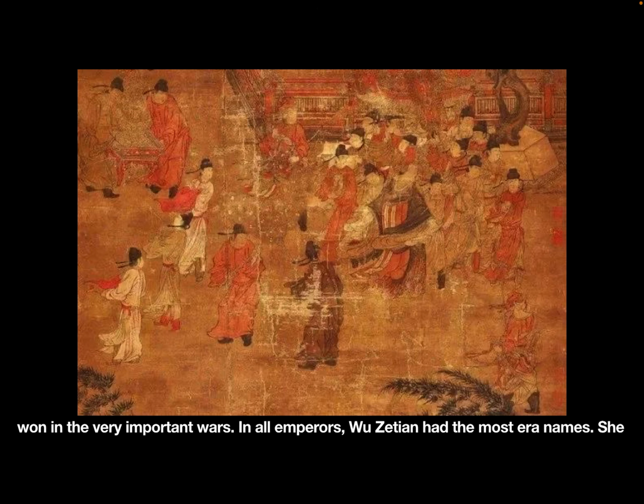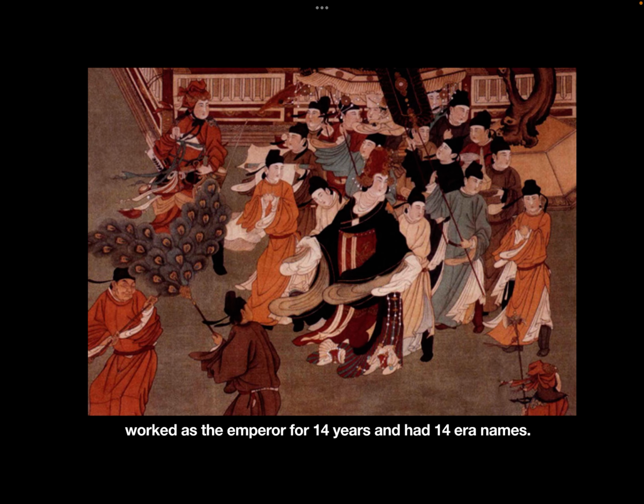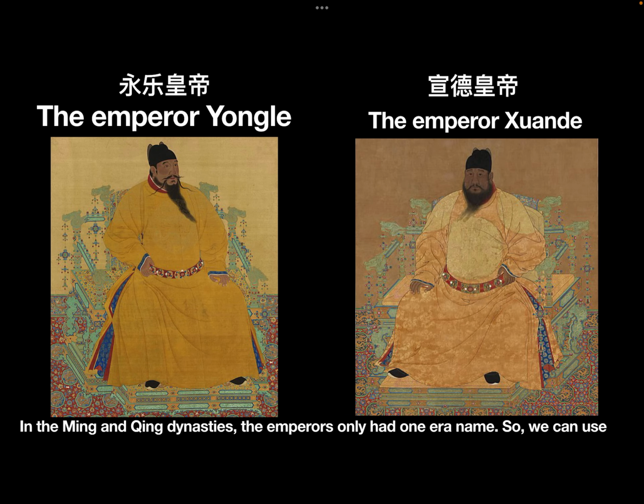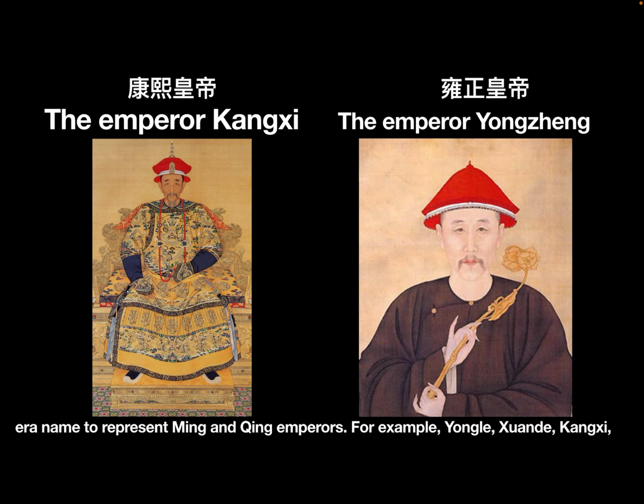The army won in a very important war. Of all emperors, Wu Zetian had the most reign names. She worked as the emperor for 14 years and had 14 reign names. In the Ming and Qing dynasties, the emperors only had one reign name, so we can use the reign name to represent Ming and Qing emperors.